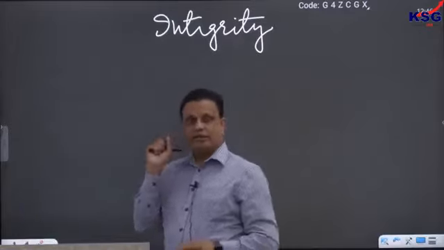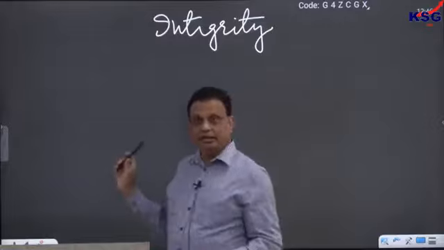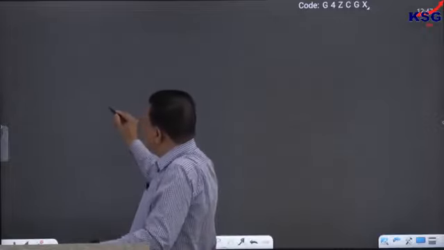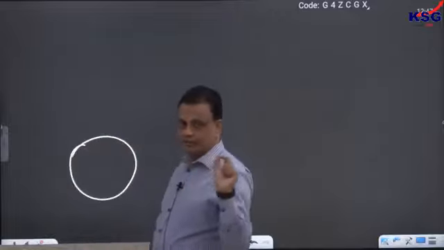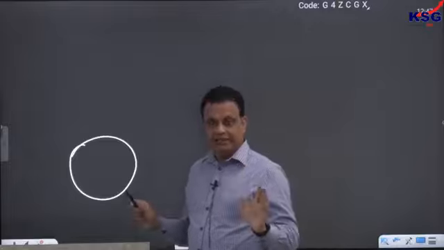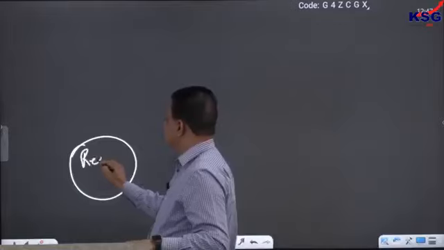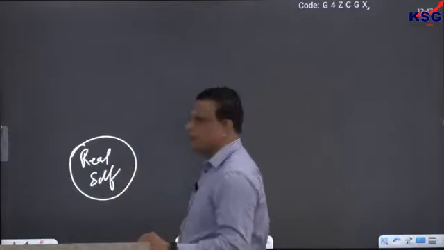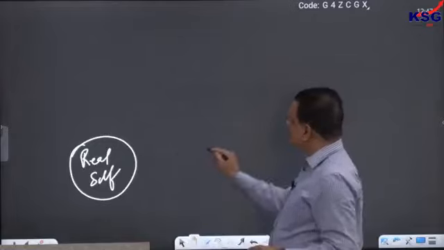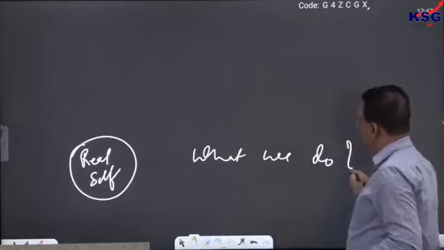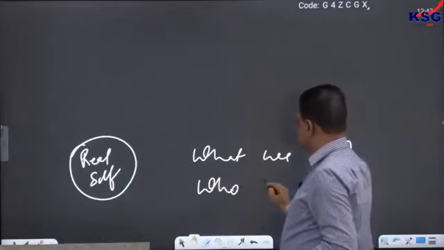So the question here is, what is it that we try to integrate in ethics? Let us talk about that a little. If you look at us, the human being, me, you or anybody, then you will see that we all have inside us two different parts. There are two parts of our personality, our existence, our being. Let us call the first part of our being the real self. What is the real self? Real self essentially means what we actually do or who we actually are.